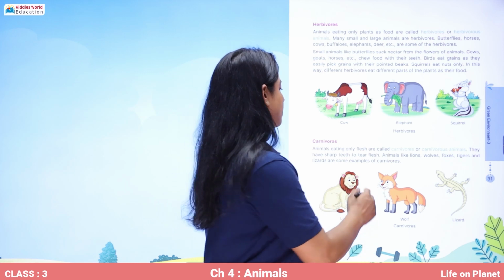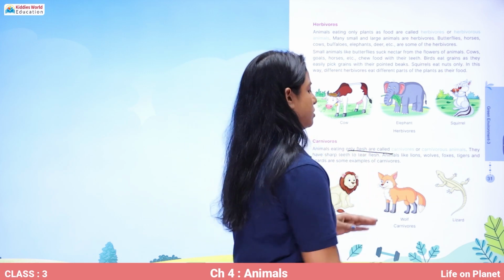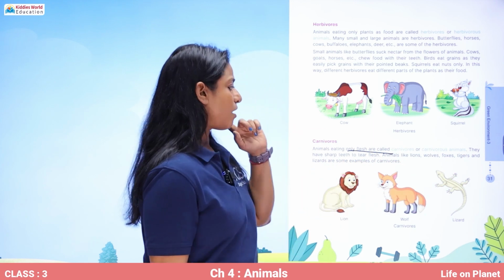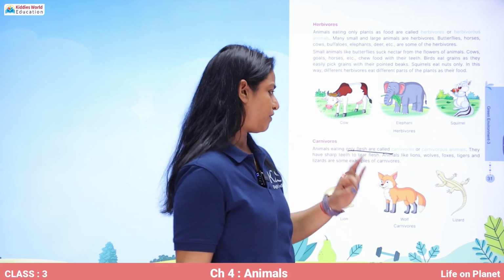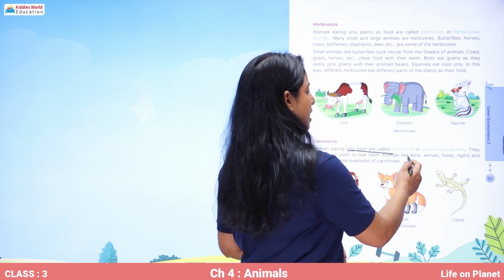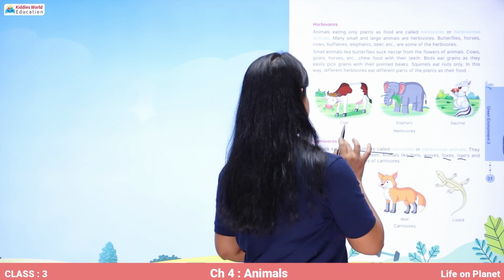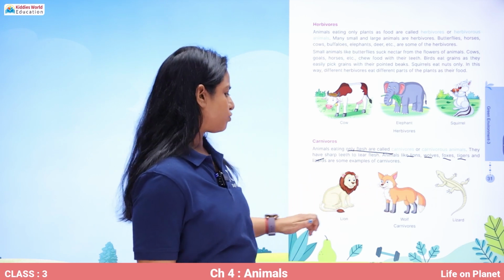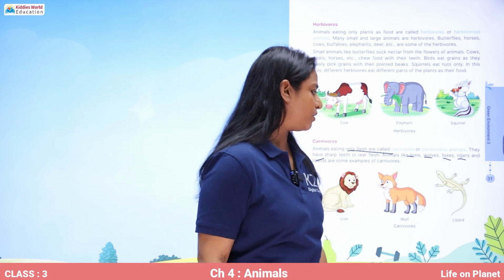Now comes the carnivore. Carnivores are eating only flesh, and they are called carnivores or carnivorous animals. They have sharp teeth to tear flesh. Animals like lions, wolves, foxes, tigers, and lizards are some of the examples of the carnivores, and these are the pictures of the carnivorous animals.